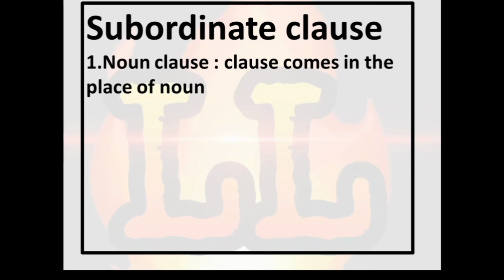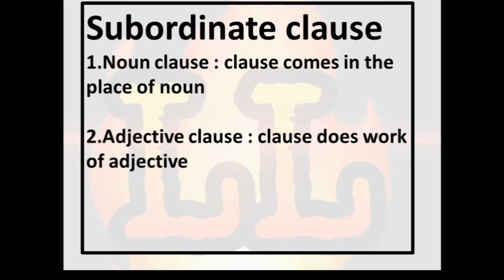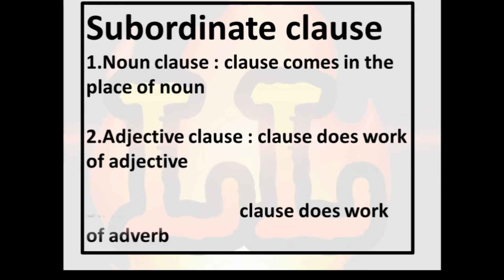We have learned in our last lecture, that are noun clause, adjective clause and adverb clause. I have told you what is meant by noun clause, what is meant by adjective clause and what is meant by adverb clause. So in this lecture we will see more information about these three clauses.